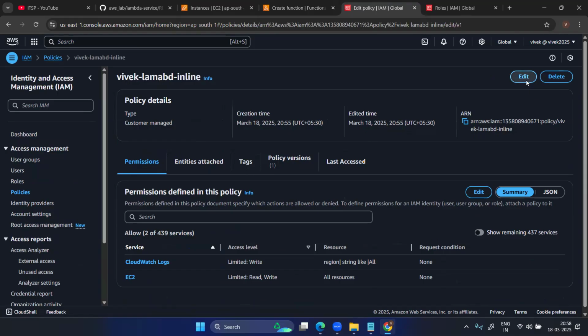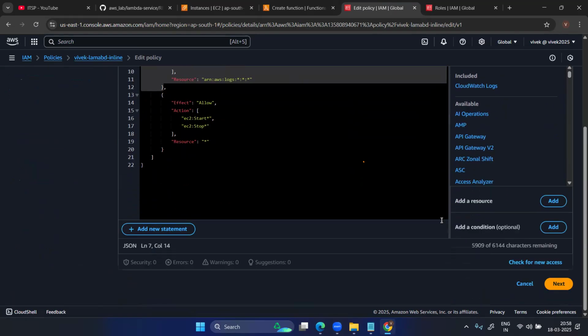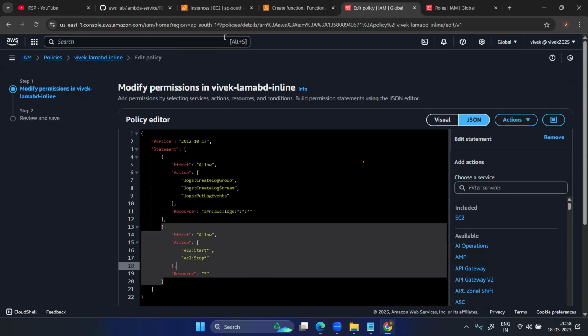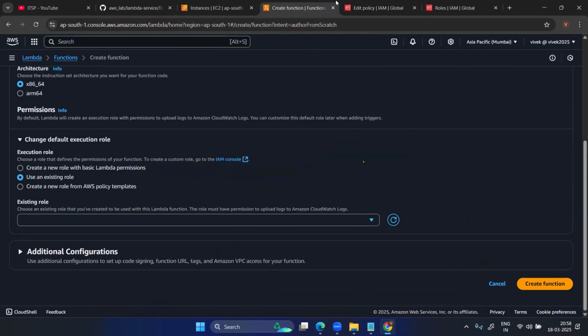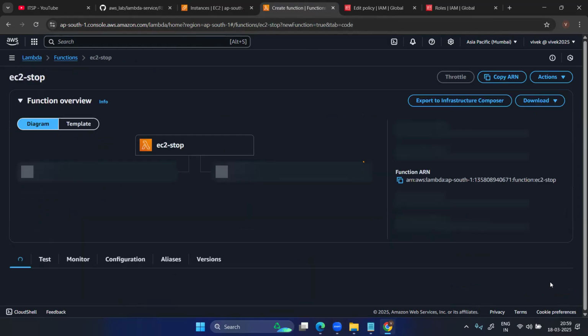I think I selected the wrong service, not this service. Let's type EC2 now. We need EC2. Let's see what happens. If it is not working, then we'll see. Click the existing role, where the Lambda role is, and just create.